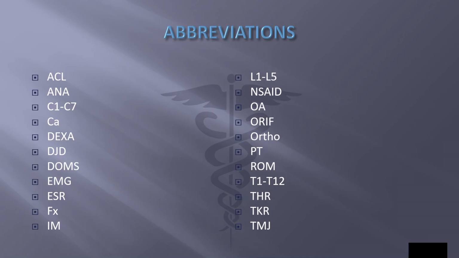OA is osteoarthritis. ORIF is open reduction internal fixation, the surgical procedure to treat severe fracture. Ortho is orthopedics. PT is physical therapy. ROM is range of motion. T1 through T12 are the thoracic vertebrae. THR is total hip replacement. TKR is total knee replacement. And TMJ is temporomandibular joint.